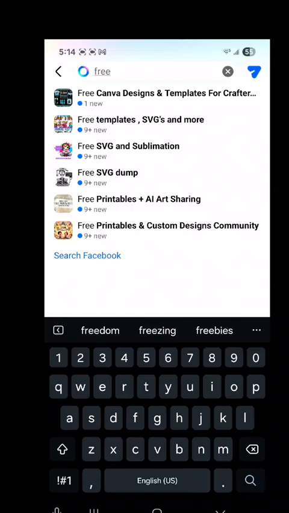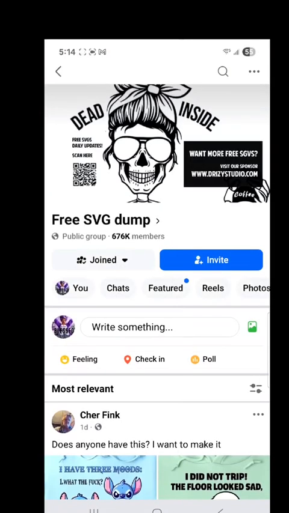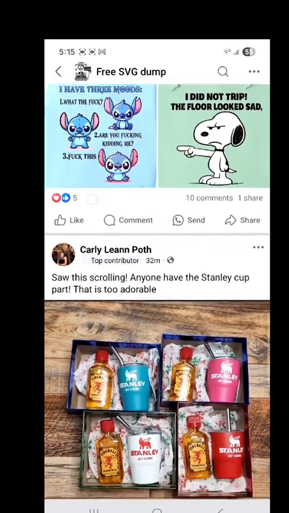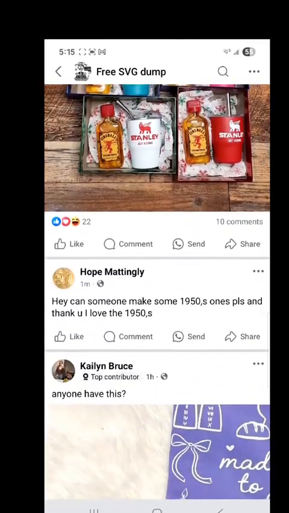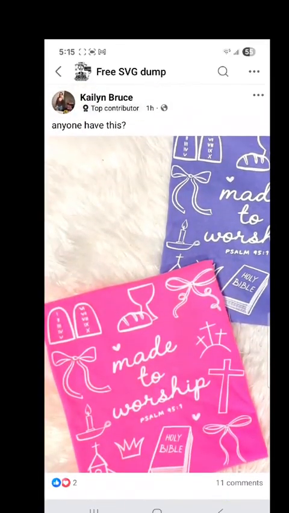Here we have Free SVG Dump. Let's just go here. All right, so this is a group, and I want you guys to make sure you go to all these groups, follow them on Facebook, and join them, okay? So here, we got a few here. All right, these are free images.